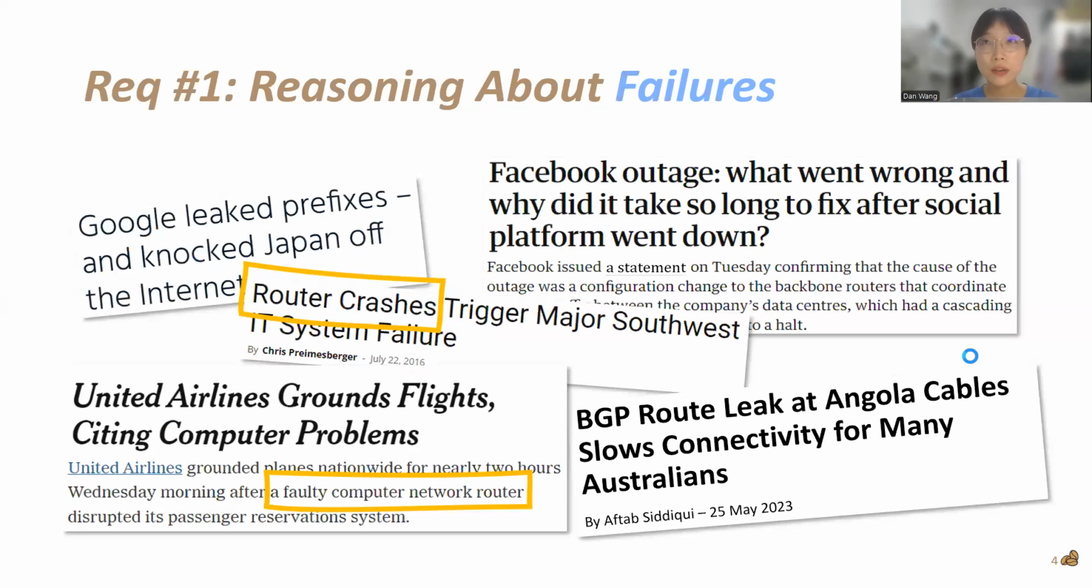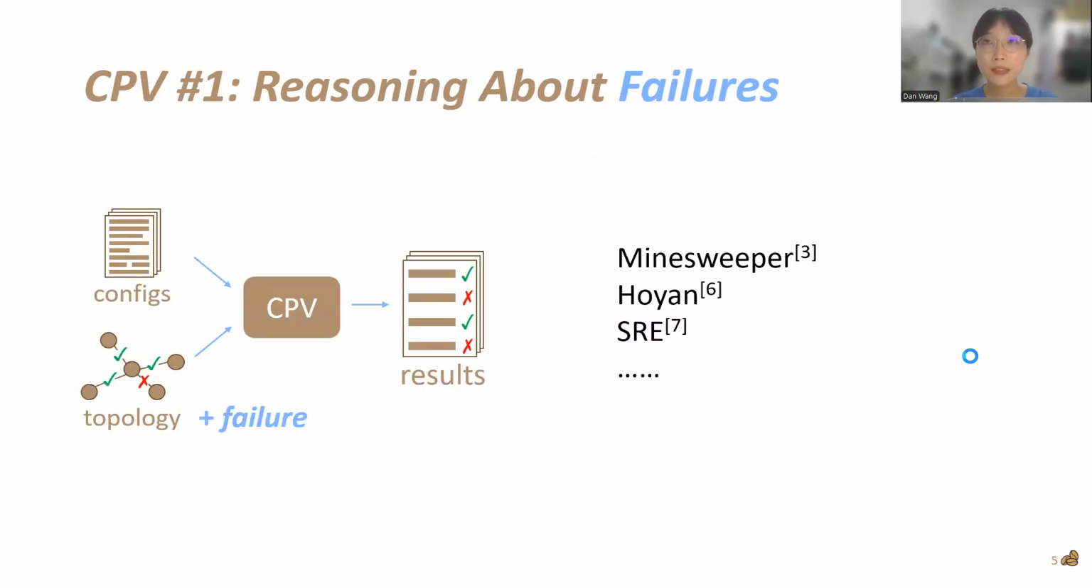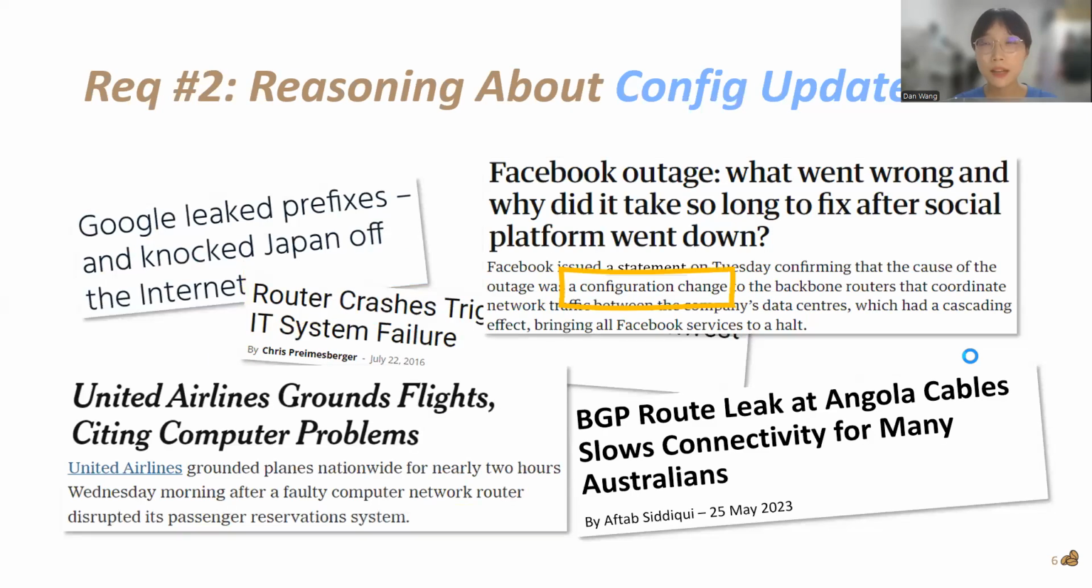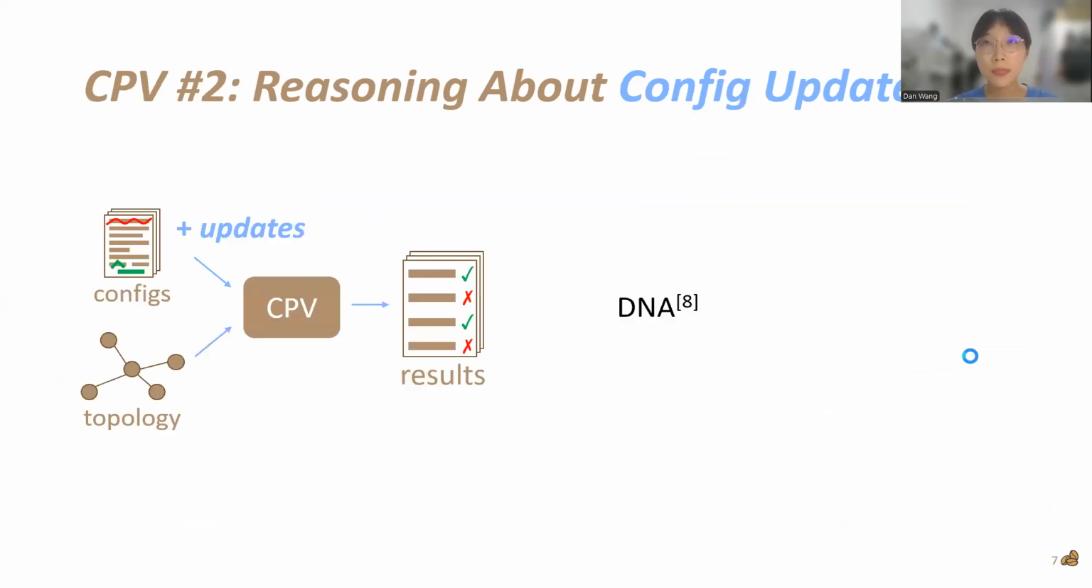Many outages are caused by link or node failures. As a result, many verifiers that can reason about failures are developed, for example, Minesweeper, Batfish, and SRE. Many other outages are caused by configuration updates. Accordingly, verifiers that can reason about configuration updates have emerged, like DNA.